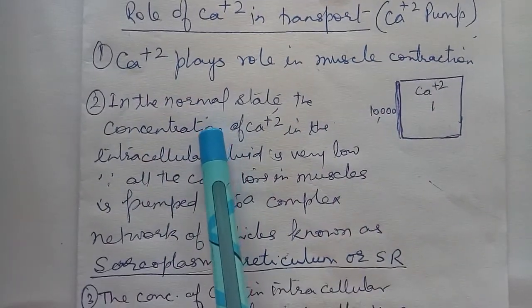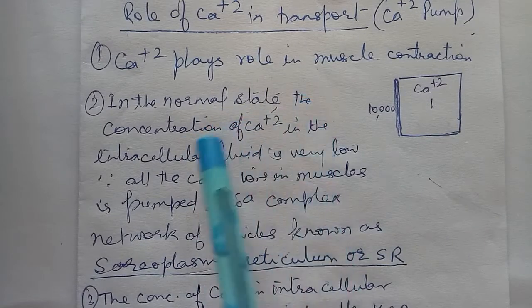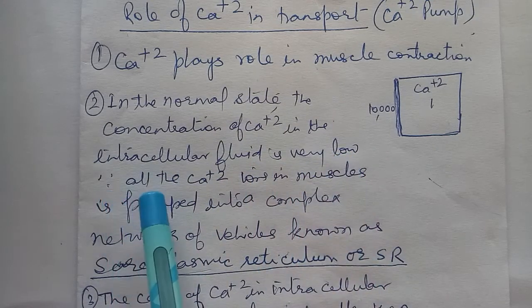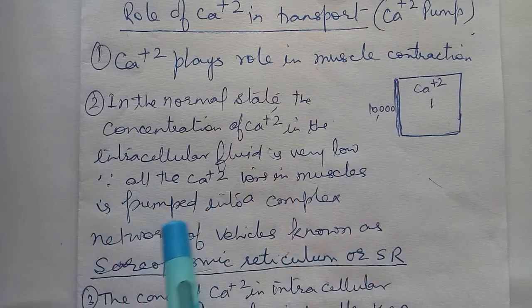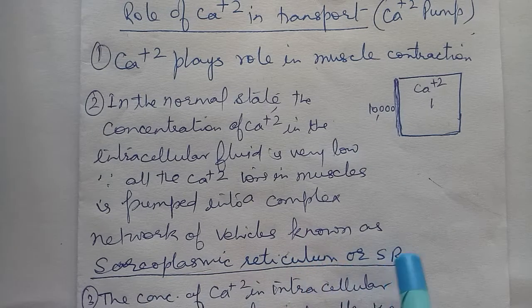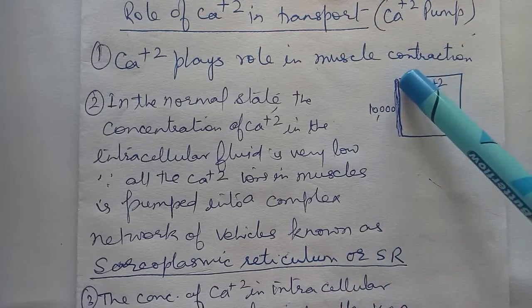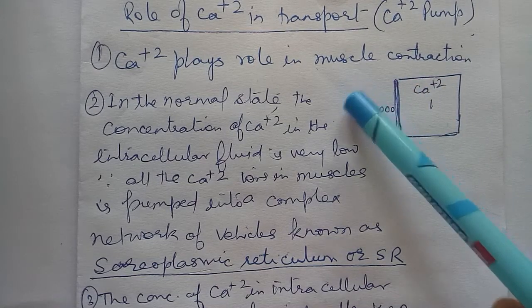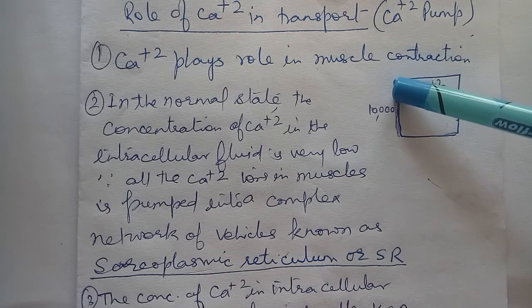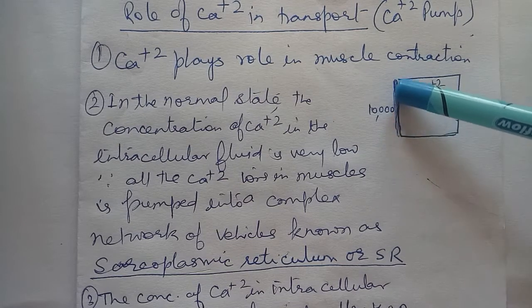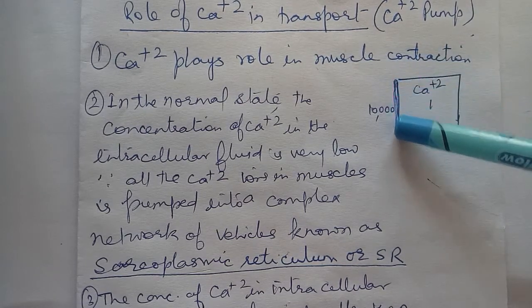In the normal state, when the muscles are relaxed, the concentration of calcium in the intracellular fluid is very low, because all the calcium ions in muscles are pumped into a complex network of vesicles known as the sarcoplasmic reticulum, or SR. So this is the cell, this is the intracellular part, this is the outer extracellular part of the cell, and here these are the complex vesicles of the sarcoplasmic reticulum.